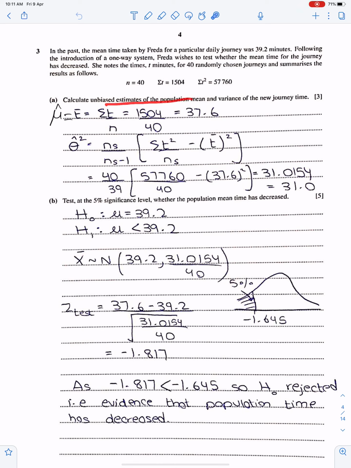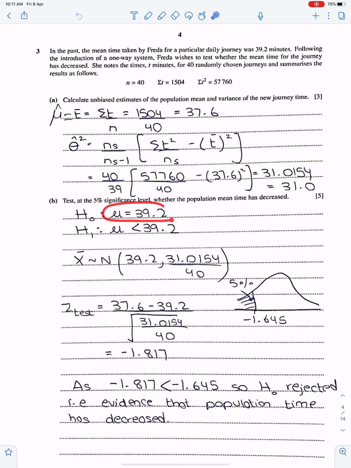Calculate unbiased estimates. So you know the formulas for unbiased estimates. This is the formula for mean and this is the formula for variance. Make sure you use this number in later parts instead of using this. This is the 3 significant figure estimated value. This is the accurate value. Always use the accurate value in later parts.